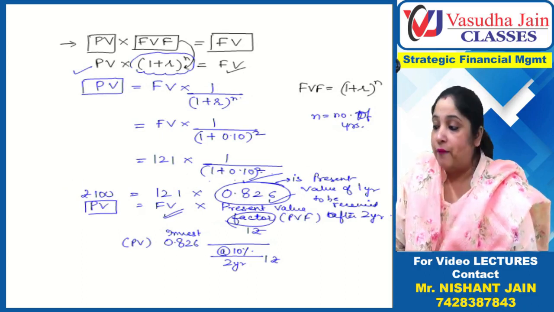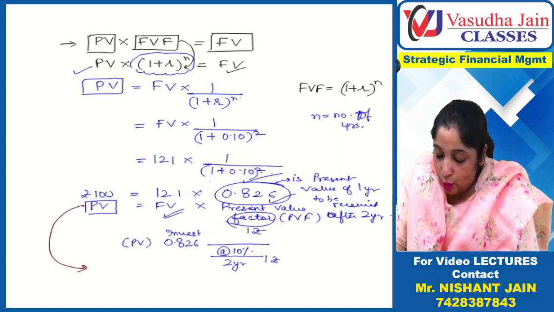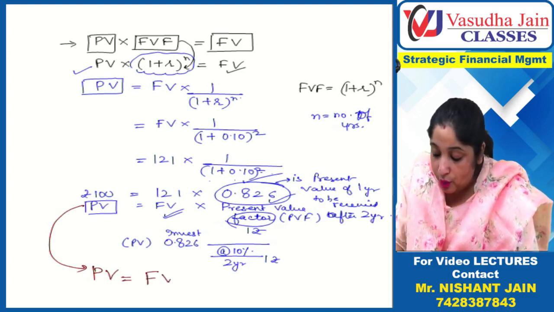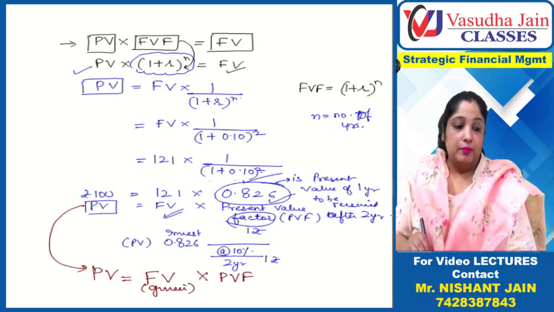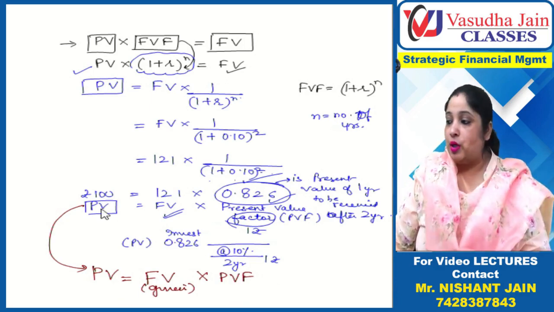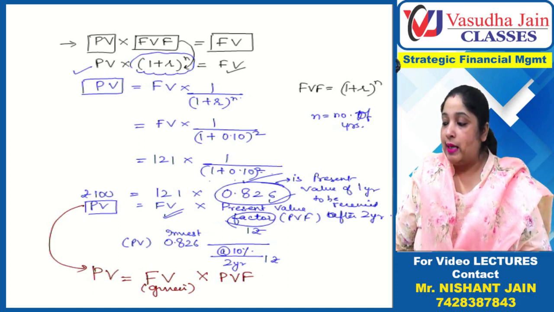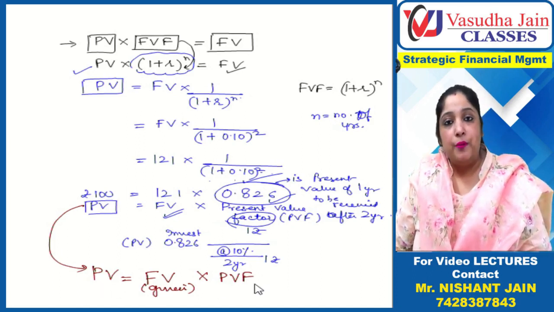Now let us create a formula. 100 rupees was your present value. If you want to find out present value, future value will be given. Then multiply with the present value factor. So the net conclusion is that if you want to find out present value, multiply future value with the present value factor.